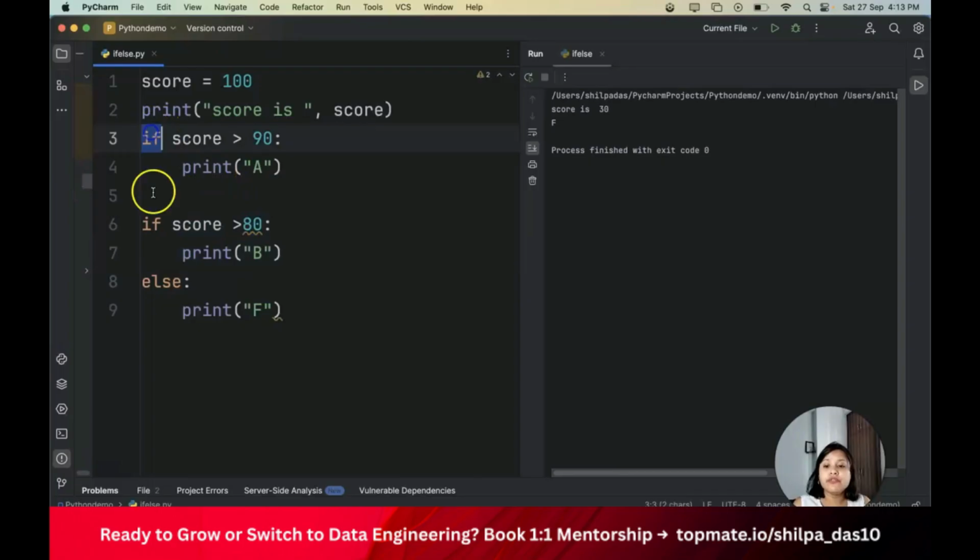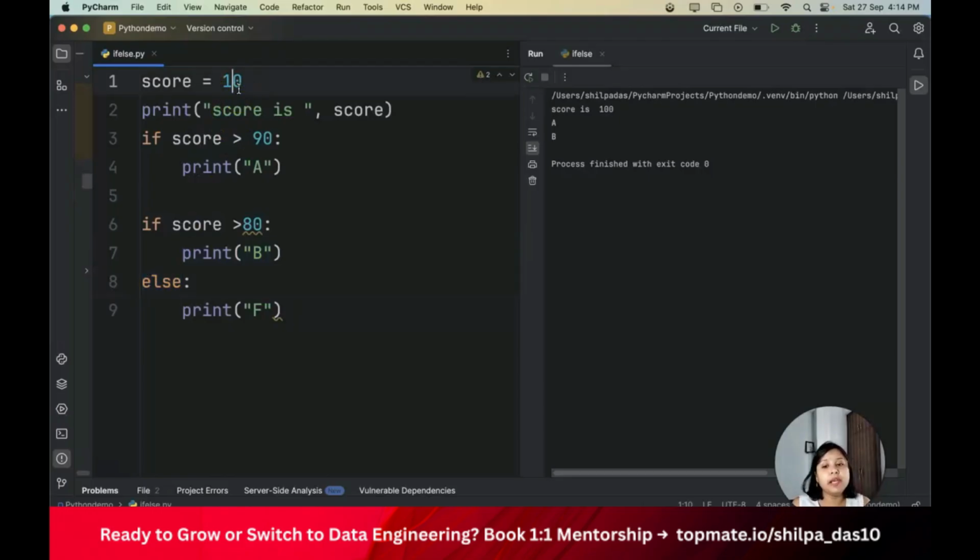Now this if is not dependent on this if, right? It will check, yes, it's true, it will print. Then it will come to this if statement, yes, this is also true, then it will print B, right? So let's execute this. This is true, it's printing A. This is true, this is printing B. So it doesn't go to else.